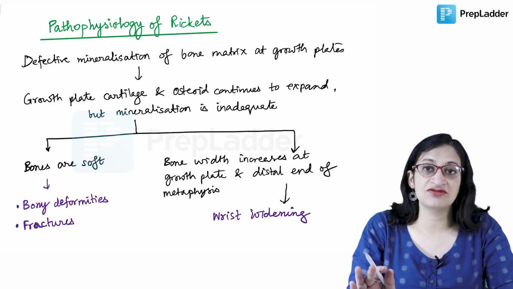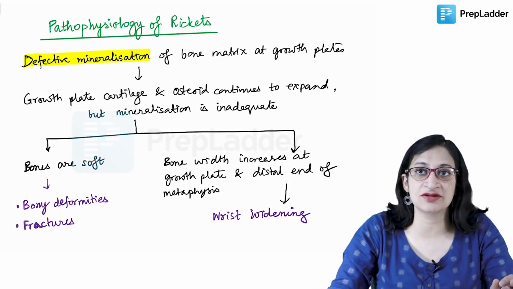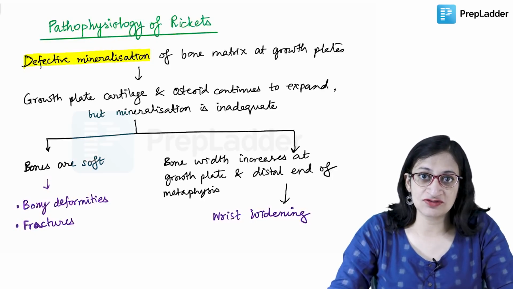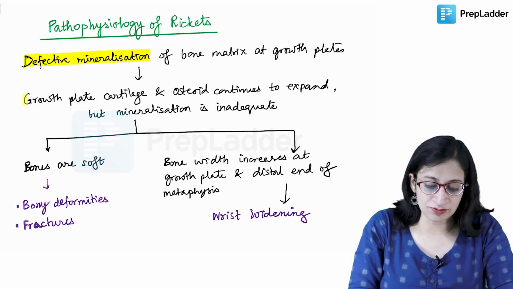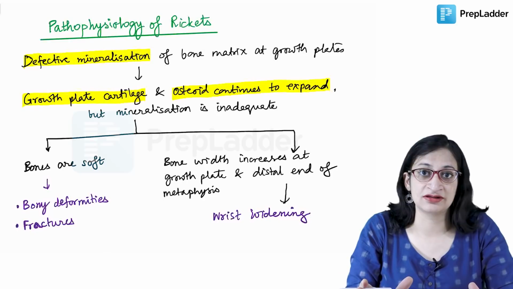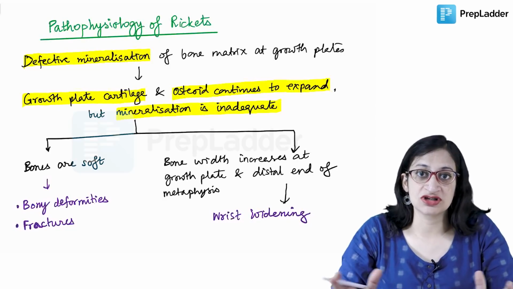So what did we say? We said there is defective mineralization of bone matrix. That is the basic defect. The mineralization of bone matrix is not taking place adequately. As a result, the growth plate cartilage and the osteoid continue to expand, but as we already said, the mineralization is inadequate. So the bones are soft.